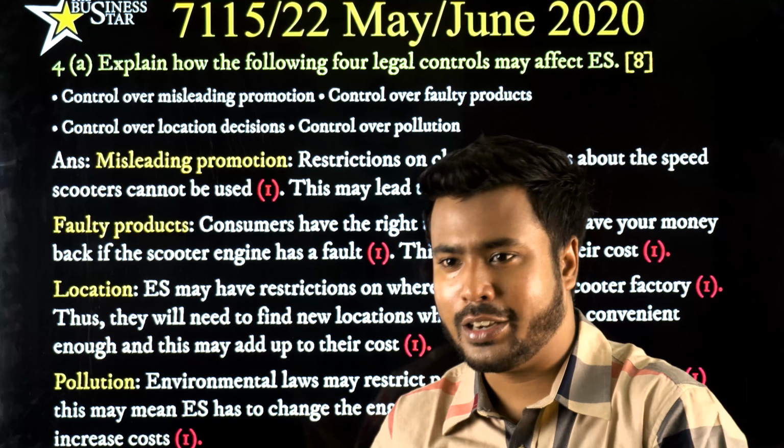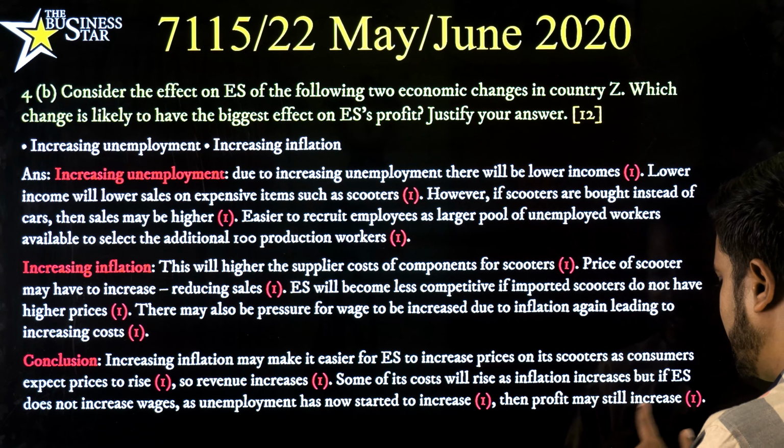Now let's talk about the conclusion. In the conclusion part, increasing inflation may make it easier for ES to increase prices on its scooters as consumers expect prices to rise. So revenue will increase. Some of its costs will rise as inflation increases, but if ES does not increase wages as unemployment has now started to increase, as we know there is high unemployment, then profit may still increase.